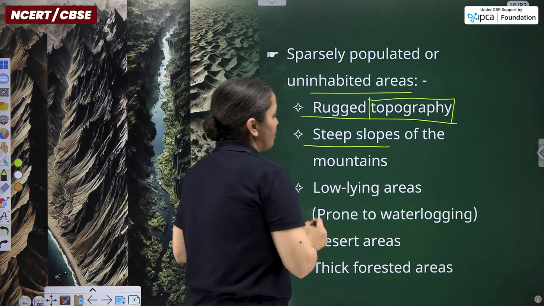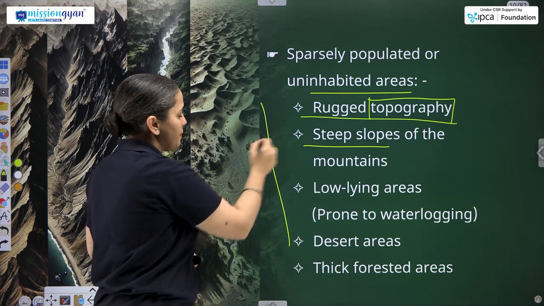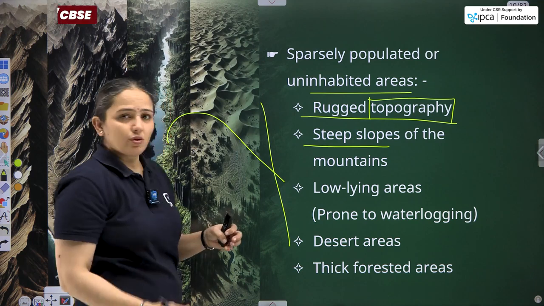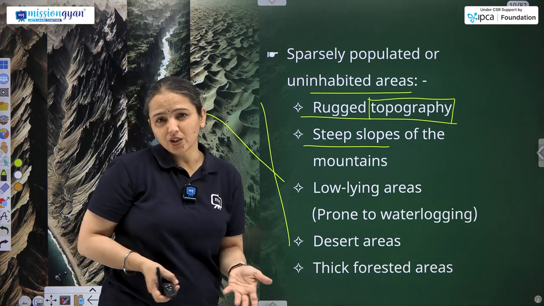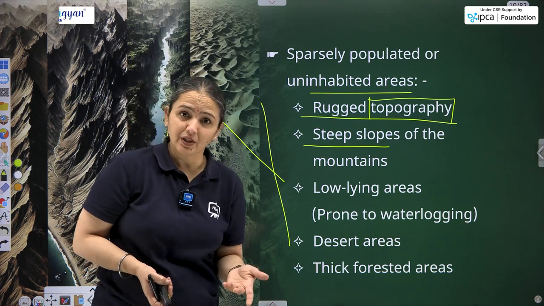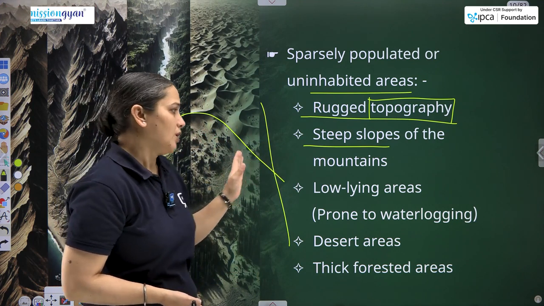Steep slopes of the mountain. Steeps likewise. There are two types of slopes, steep and gentle. So just think on your own on which type of slope the construction work can be done or the people can inhabit that area. Of course, not the steep one, they can live on the gentle slopes.